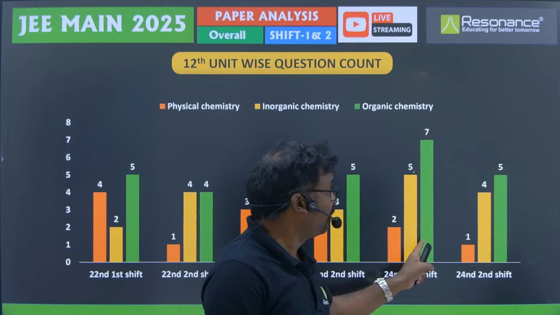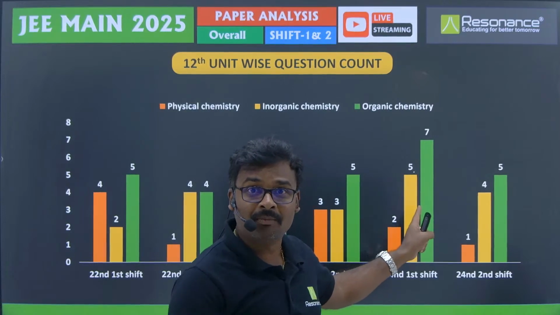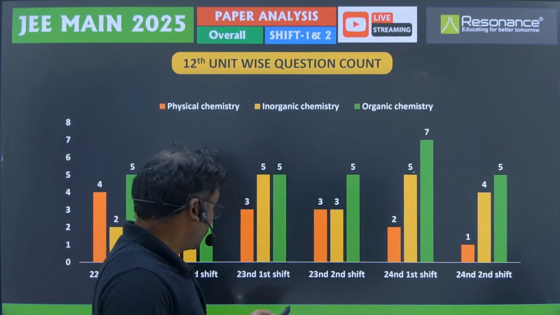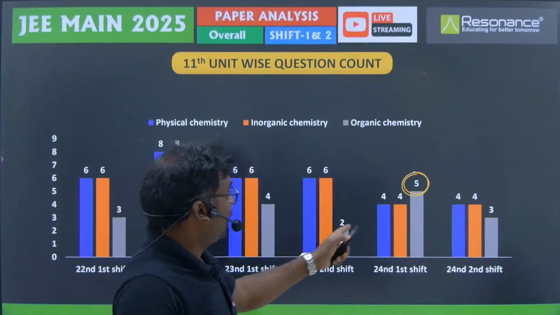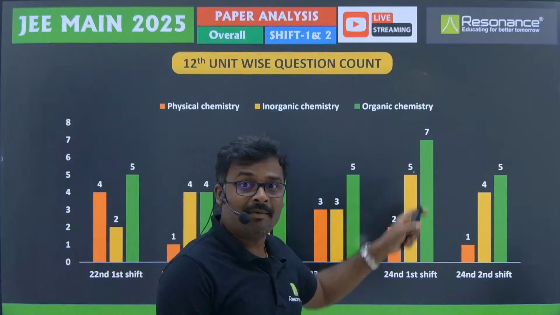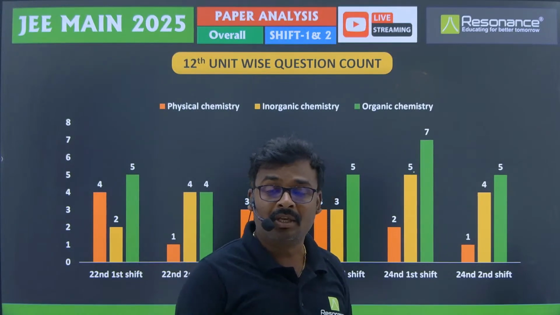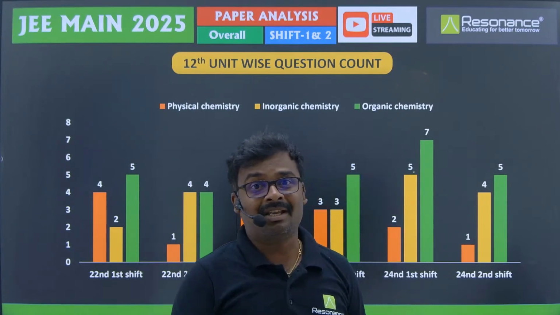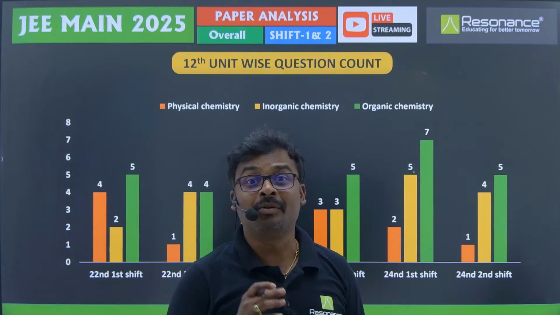And then in the 24th morning shift, 7 questions came. In the same shift, from the 11th standard you see 5 questions are there, and from the 12th standard you got 7 questions. That means from organic chemistry alone, 5 plus 7, 12 questions came out of 25 questions.